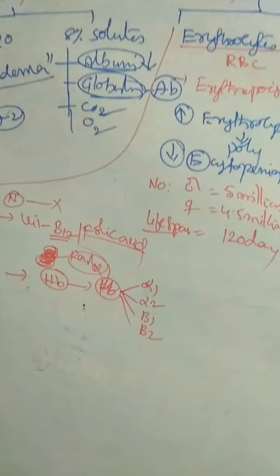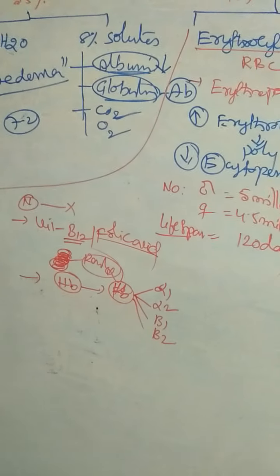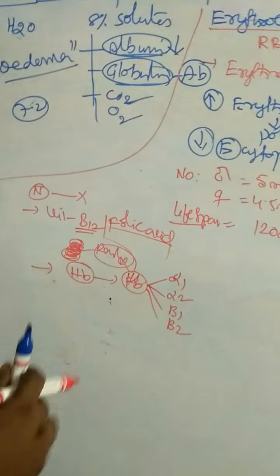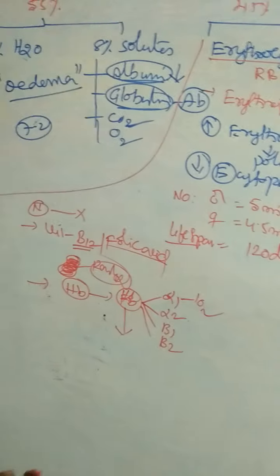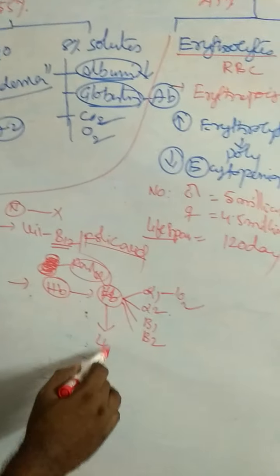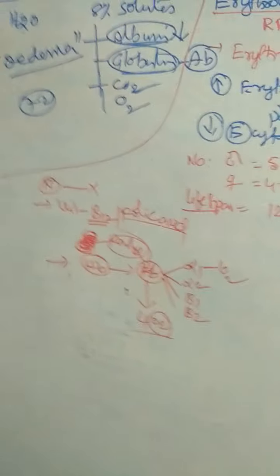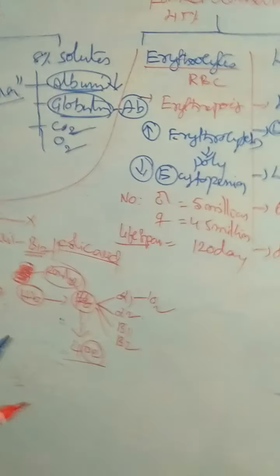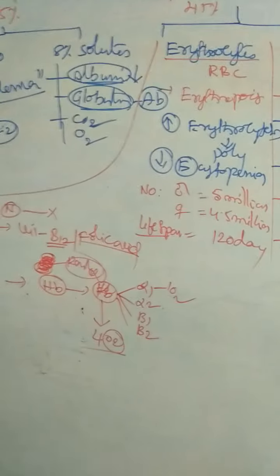Each polypeptide chain carries 1 oxygen molecule. So each hemoglobin carries a maximum of 4 oxygen molecules. That is about erythrocytes or RBC.